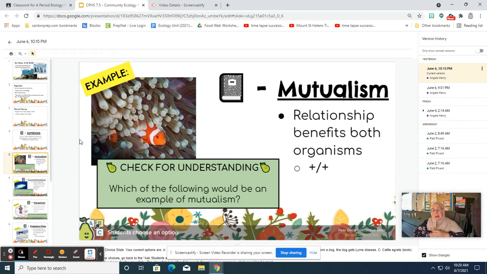The clownfish benefit by this relationship in that they are protected from predators because they live around that venomous sea anemone that provides protection and security. At the same time, the clownfish act like bait. The predators that chase the clownfish into the sea anemone are then eaten by the sea anemone as a meal. So again, both the sea anemone and the clownfish benefit from this relationship, meaning it is a mutualistic example of symbiosis.